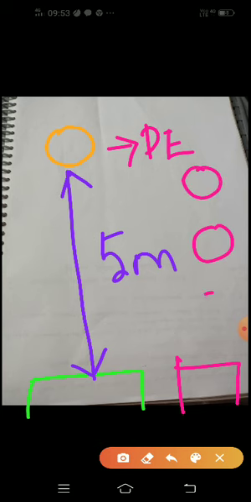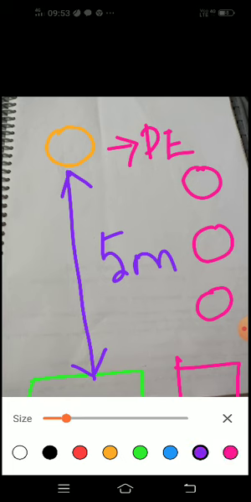Now the ball starts to come back. Once it comes down and down, you can see the height is decreasing, yes or no? At each case the height is decreasing. At this distance let it be 4 meters, at this distance 3 meters, and at this distance 2 meters.